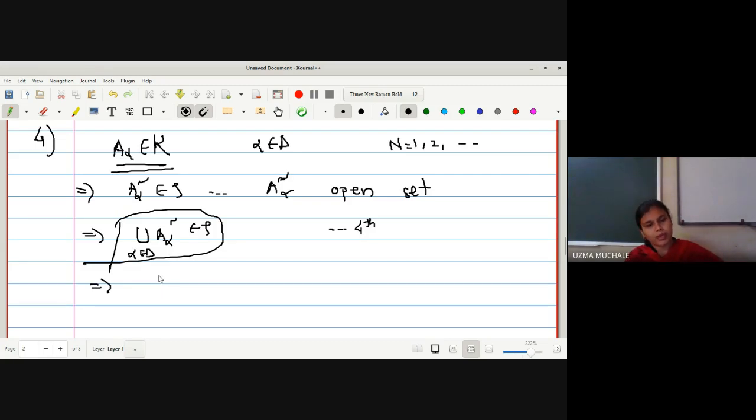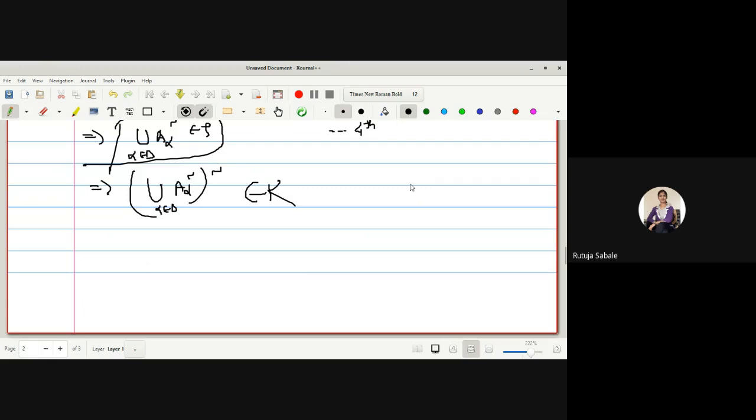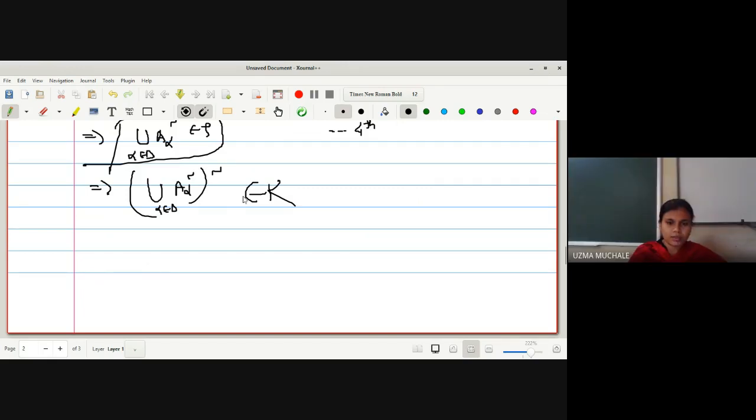If I want to prove that the intersection of A alpha belongs to K, if this is a member of tau, can I write this as A alpha complement, its whole complement, is a member of K? Yes, ma'am. Okay. So complement of complement, what will be the resultant? Yes. What can you say here?